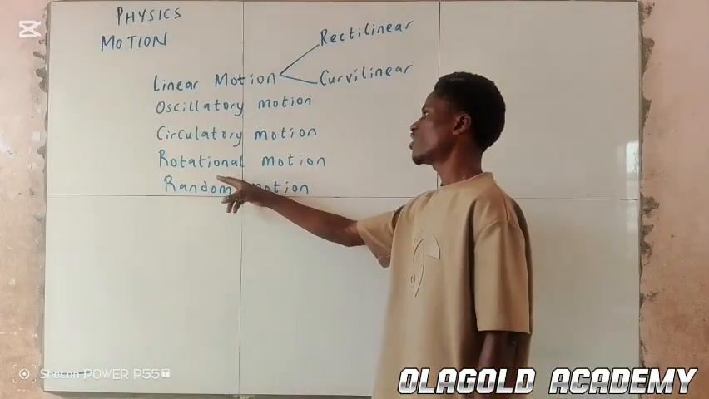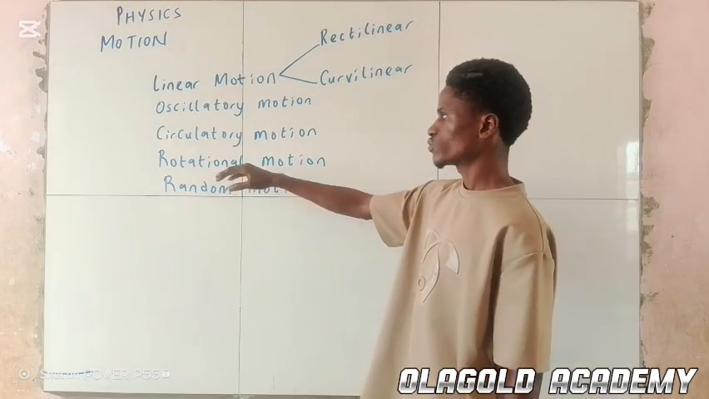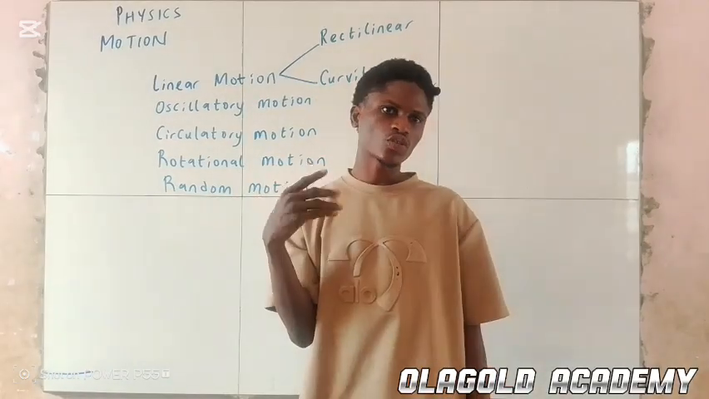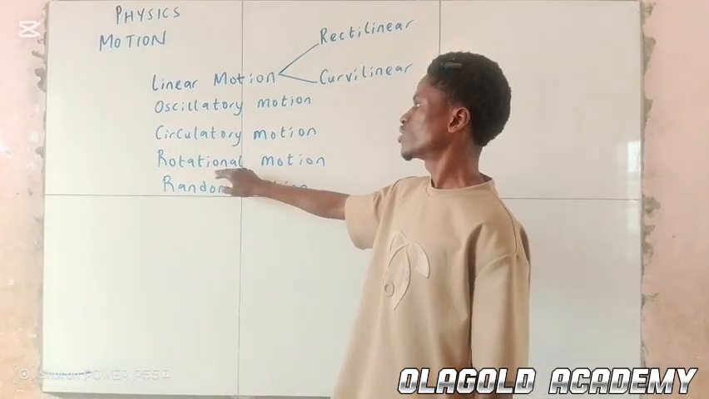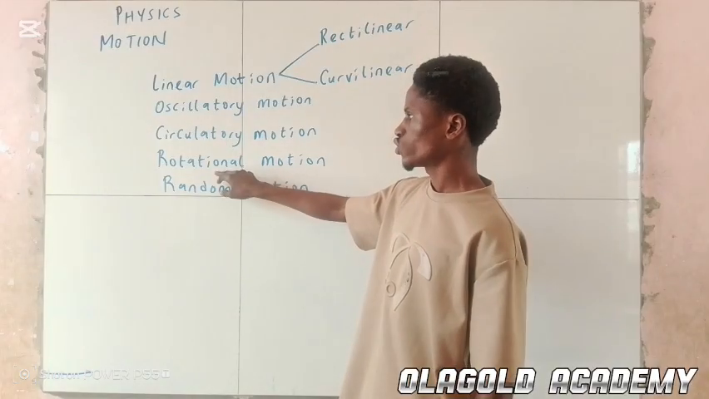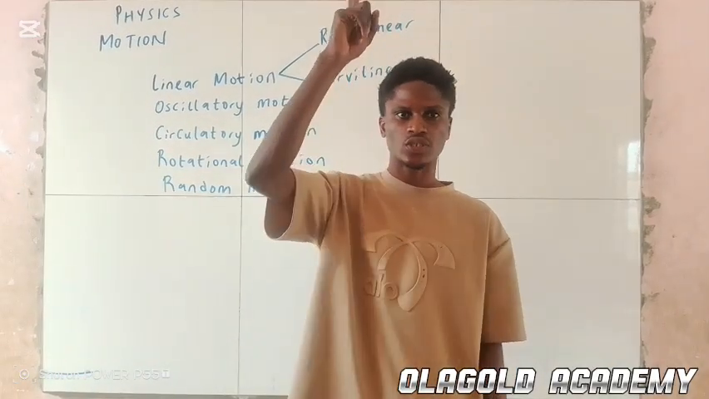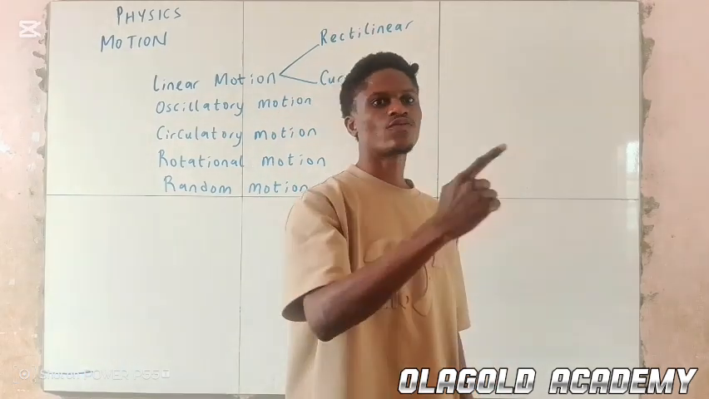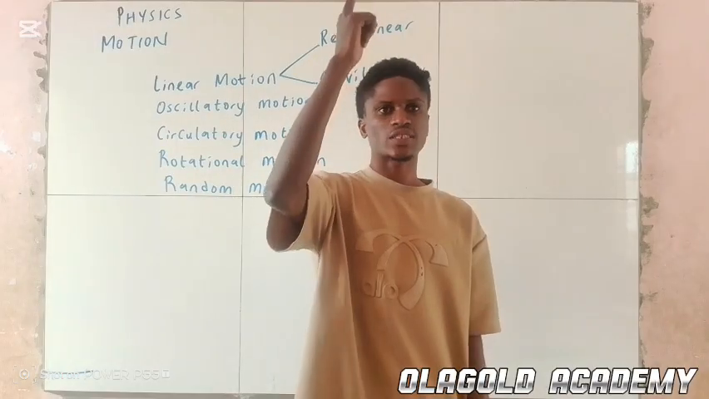Alright, next we have rotational motion. This one is somehow similar to circulatory motion, but the difference is that rotational motion goes in circular paths on a fixed point. An example is the rotation of a fan blade, but it's on a fixed path.